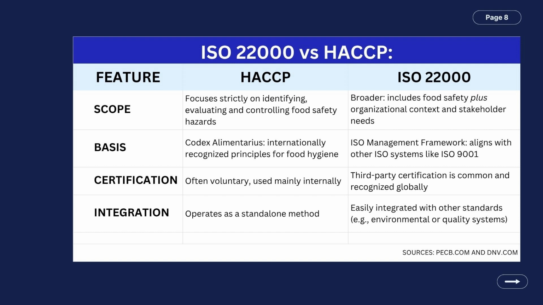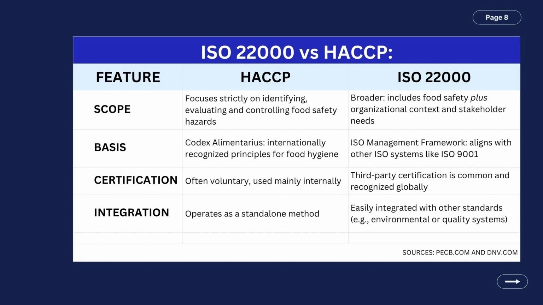It includes food safety, plus organizational context and stakeholder needs. When it comes to basis, HACCP is based on Codex Alimentarius, internationally recognized principles for food hygiene, while the ISO 22000 has its ISO management framework, which aligns with other ISO systems like ISO 9001.